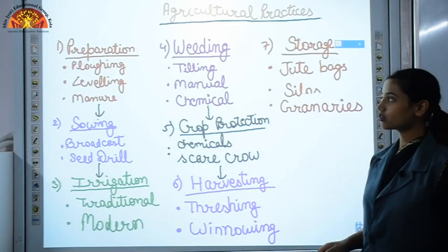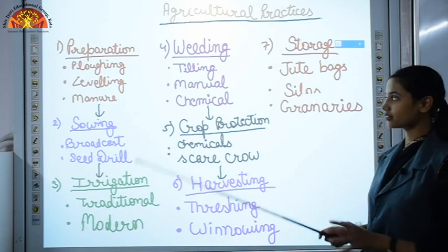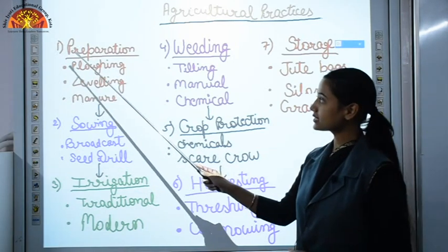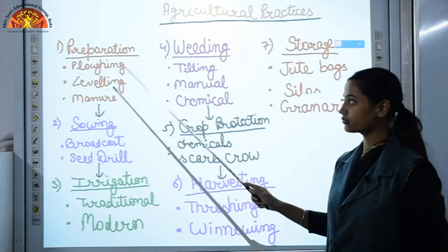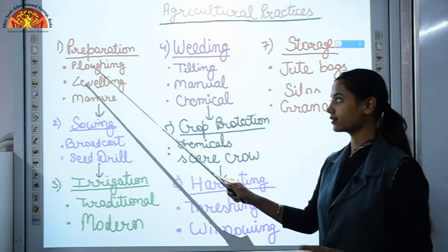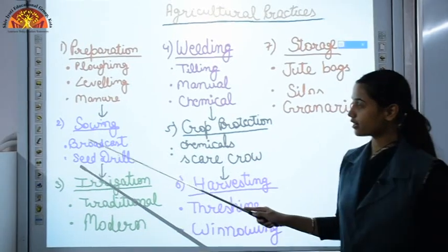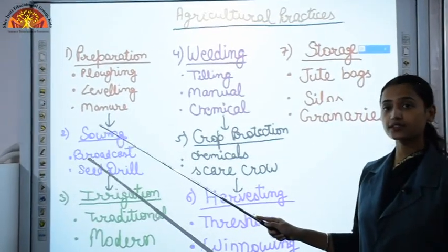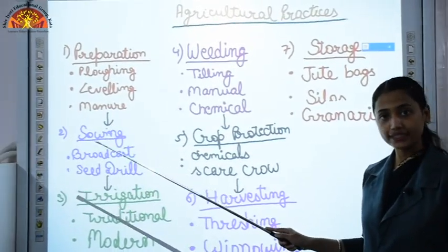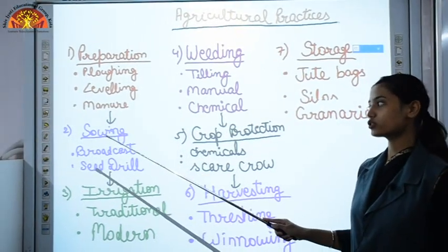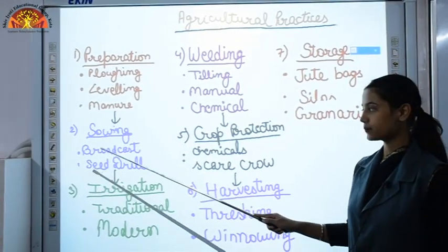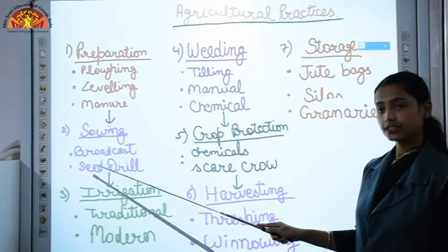So, let us have a look at all those basic practices in the form of a chart. First step was preparation of soil, in which we discussed 3 steps: plowing, leveling and using manures and fertilizers. Then after preparing comes selection and sowing of seeds. We select good quality seeds and then we sow them with which method? By broadcasting and by using seed drills.